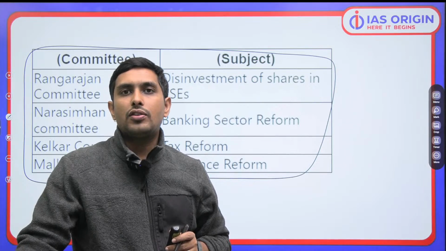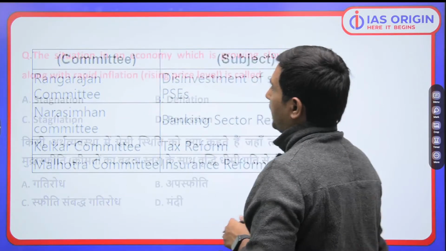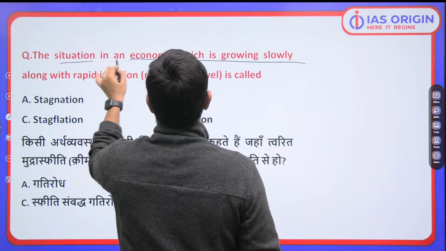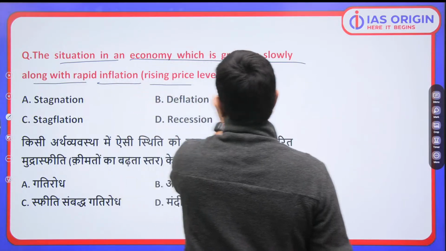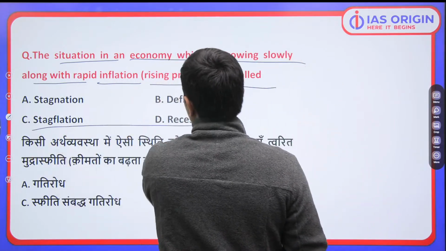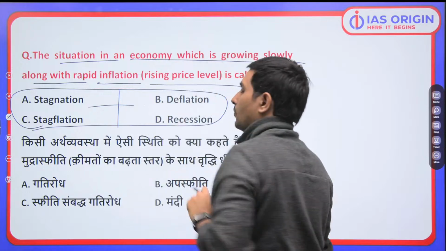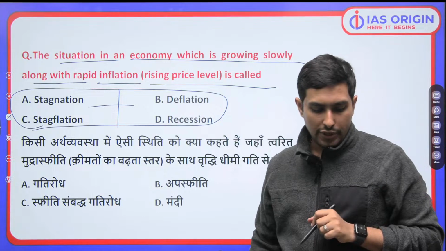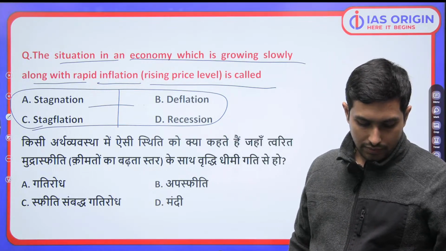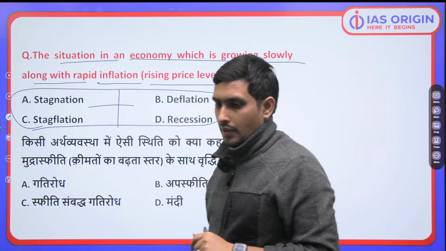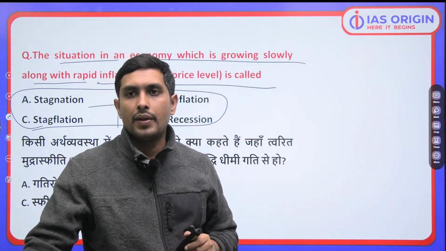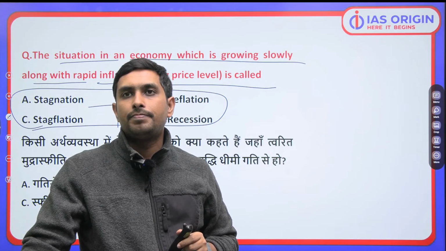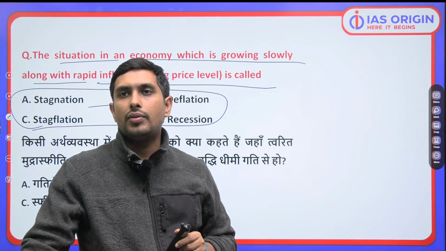Okay. Now the next question is very interesting. It says, the situation in an economy where we have an economy which is growing slowly along with rapid inflation and unemployment is also high, what are you going to call that situation? What's the name given to that particular situation? I would like to know. बताओ जरा, क्या बोलेंगे आप? There has to be a name given to it, right? What's the name?